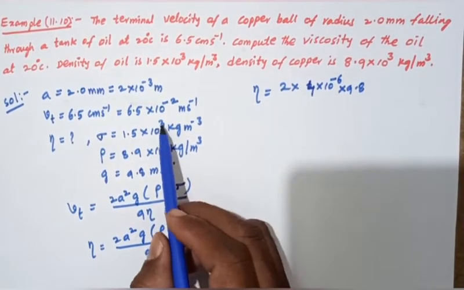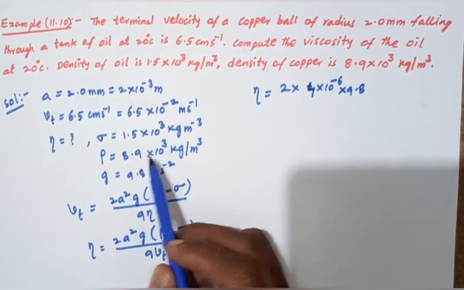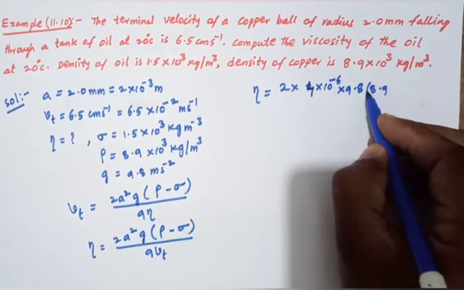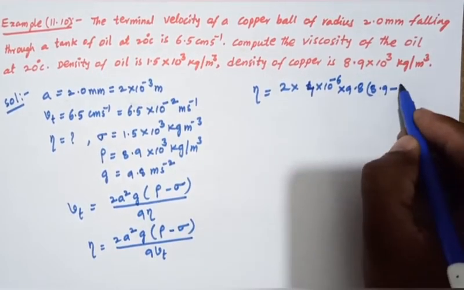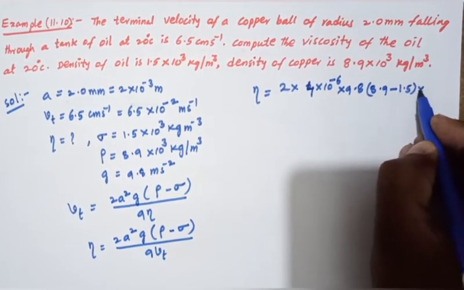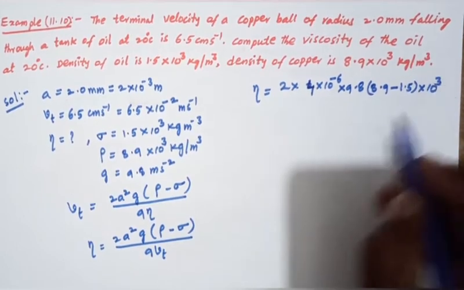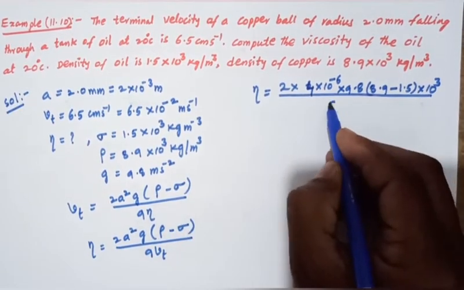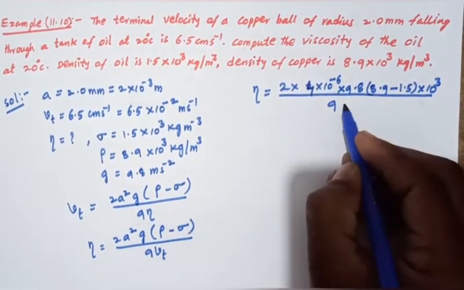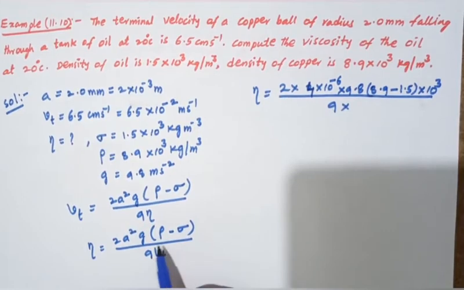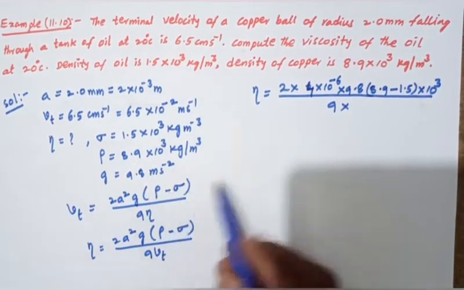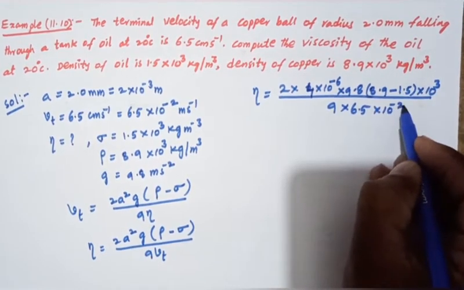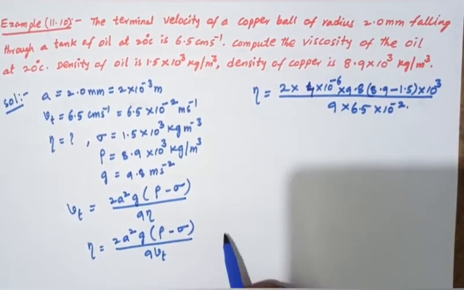Here 10 power 3 is common: rho equals 8.9 minus 1.5, into 10 to the power of 3, divided by 9 into terminal velocity 6.5 into 10 to the power of minus 2 meter per second.